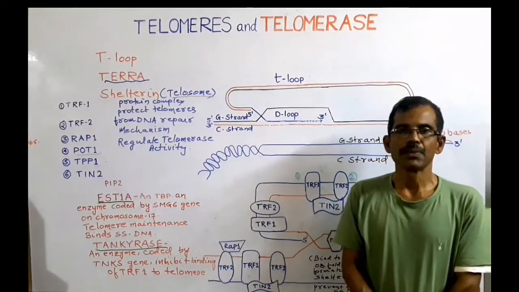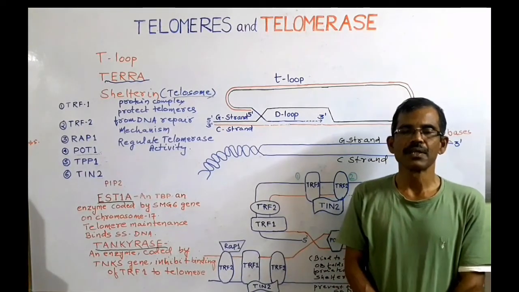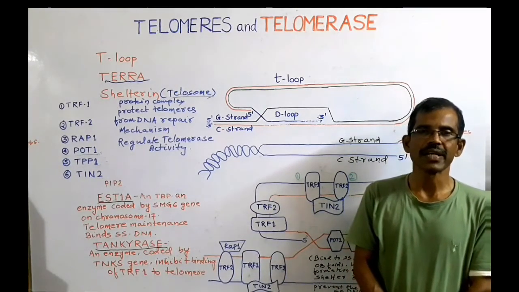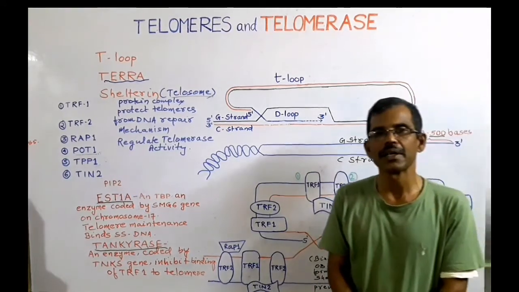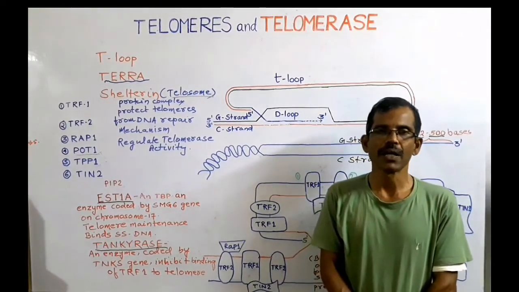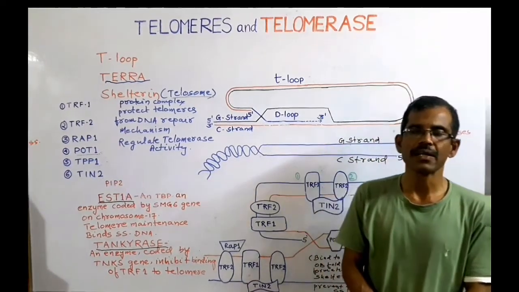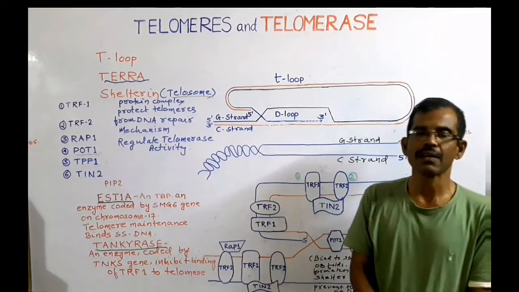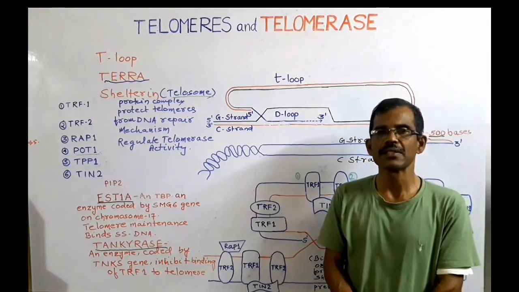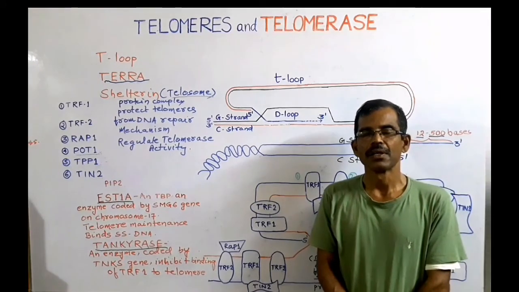The enzyme telomerase is expressed during early embryogenesis and subsequently downregulated in most of the somatic cells. The activity of telomerase is tightly regulated both at the level of its expression and its biogenesis.